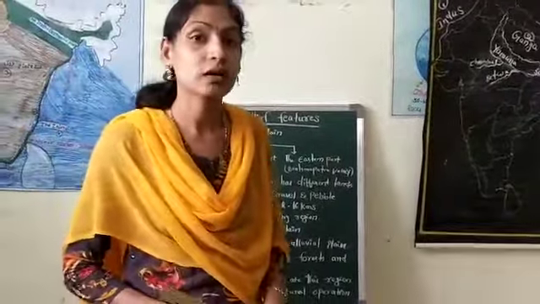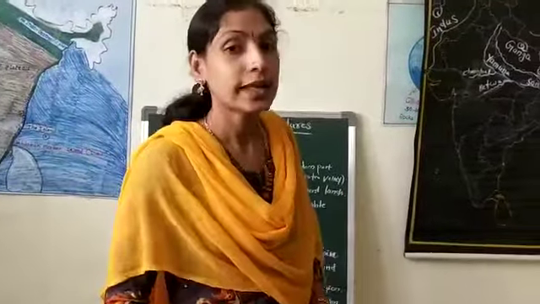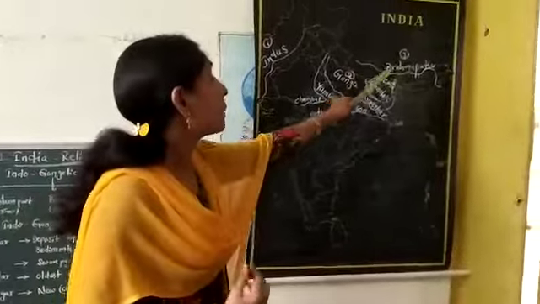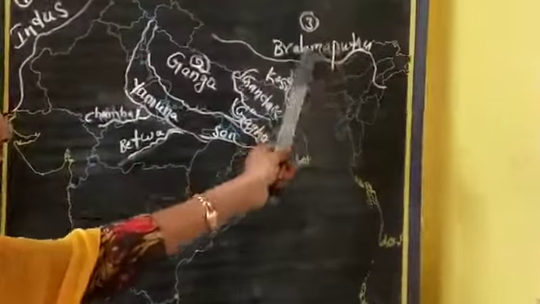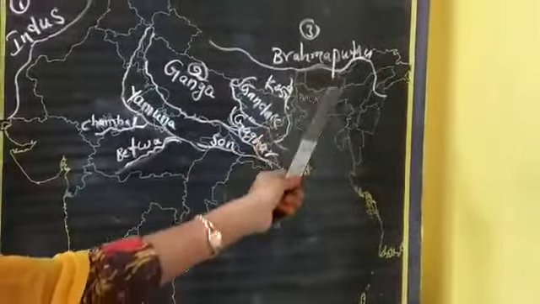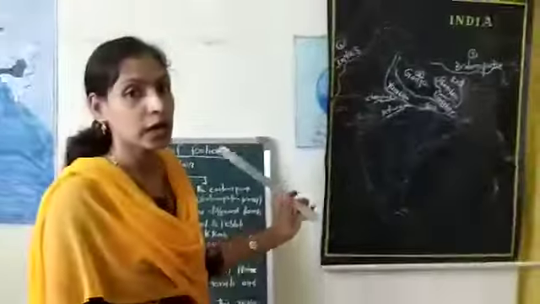And the next one, the third one, is the eastern part. The eastern part exists in the Brahmaputra Valley of Assam. So this is the eastern part of the Indo-Gangetic Plain. These are the three important parts of the Indo-Gangetic Plain.